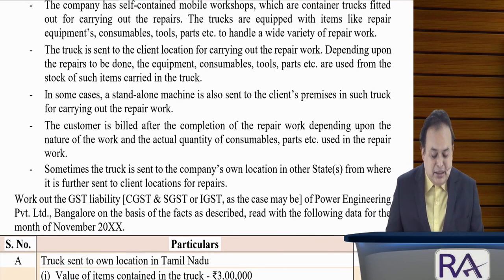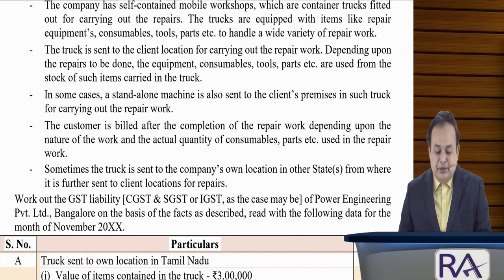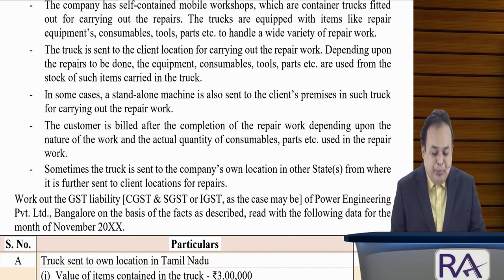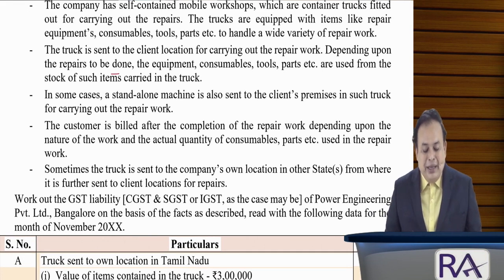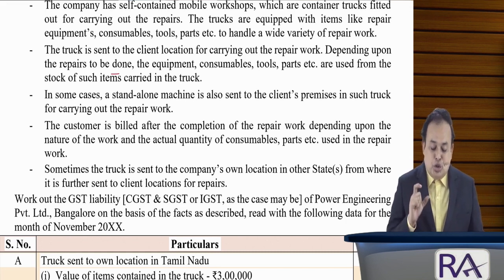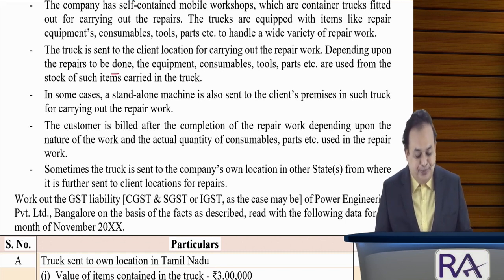The truck is sent to the client location for carrying out the repair work. Depending upon the repair to be done, the equipment, consumables, tools, parts, and so on are used from the stock of such items carried in the truck.